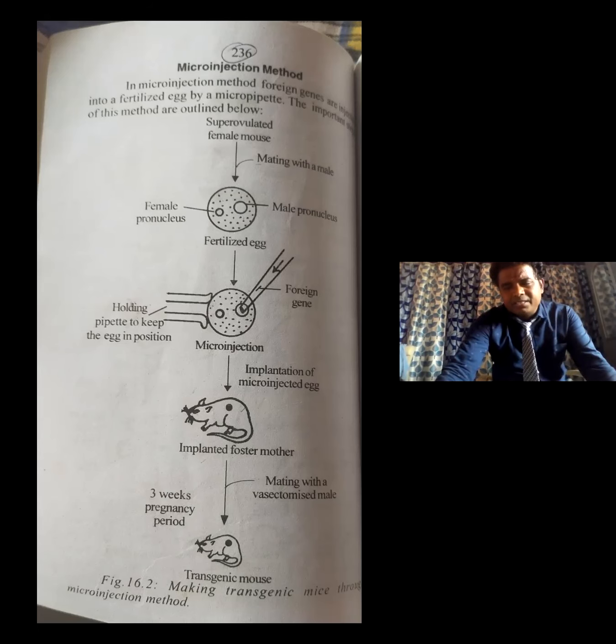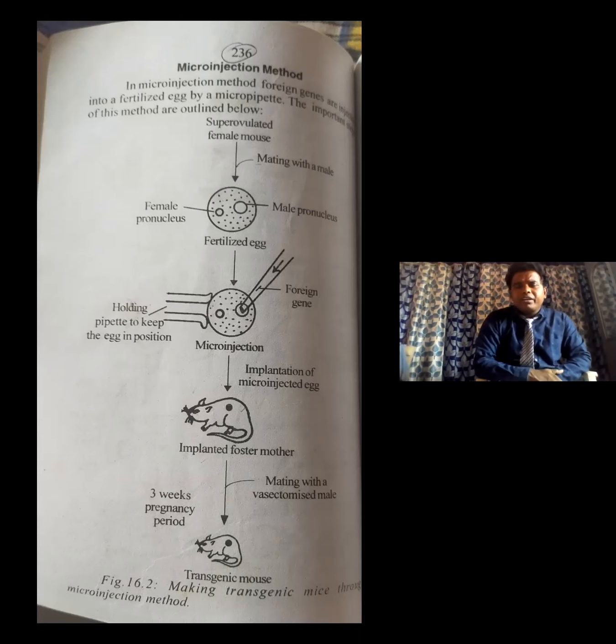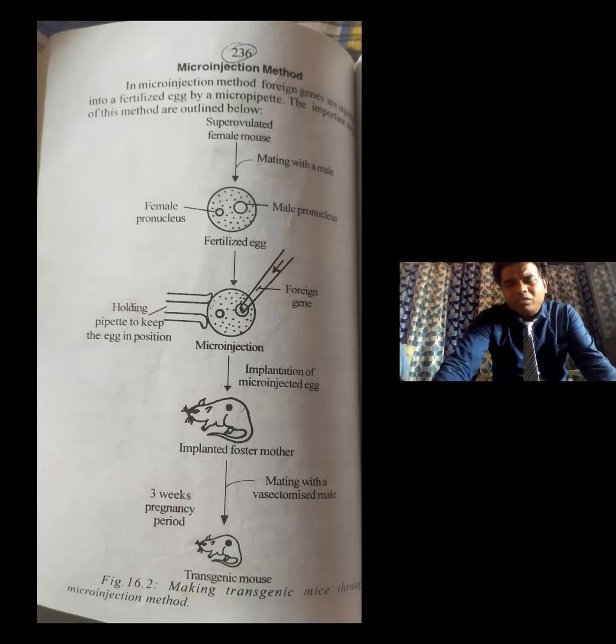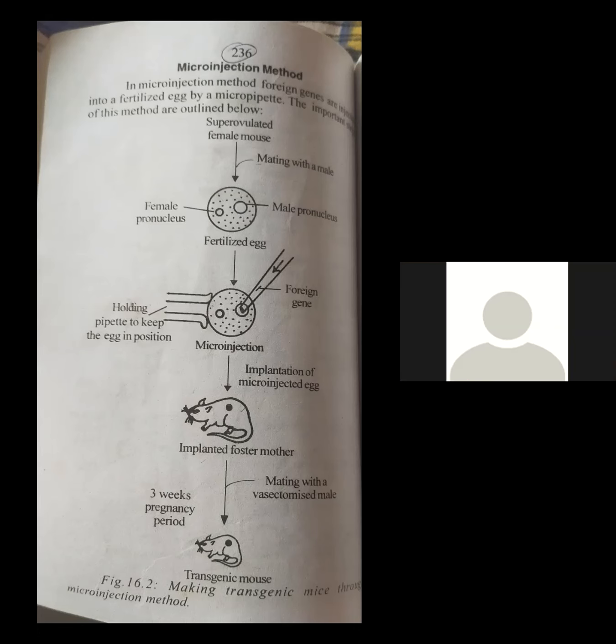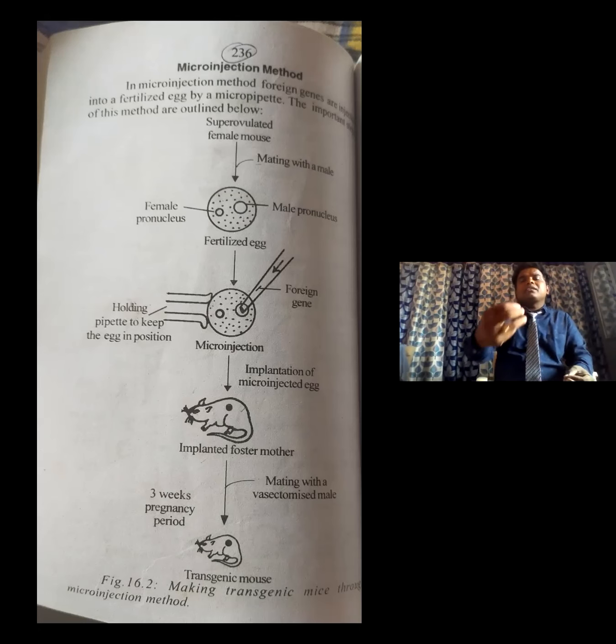Then after 3 weeks of gestation, what happened? This foster mother should not be fertilized naturally, so it is mated with a vasectomized male.